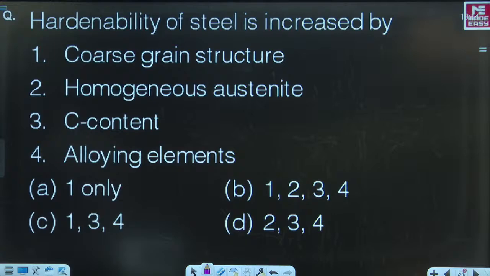Hardenability of steel can be increased by all the 4 parameters. All the 4 parameters are right. Yes. B is the right answer, and choice B is given by Ashu. Very good. And Rajanish, Abhishek Kumar, Raviraj, fantastic. Deepak Rai, hearty congratulations, beta.